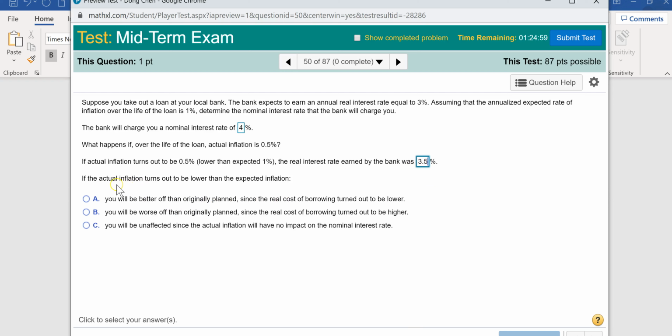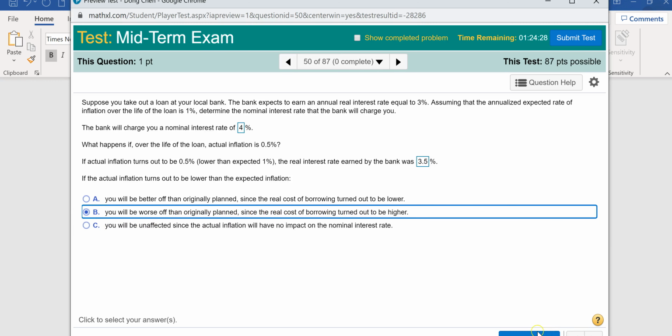So the final part of the question is simply asking us to analyze the implication for the bank and for us in terms of this change in the real interest rate. If the actual inflation turns out to be lower than expected inflation, you will be worse off than originally planned, since the real cost of borrowing turns out to be higher, and that's the answer here.